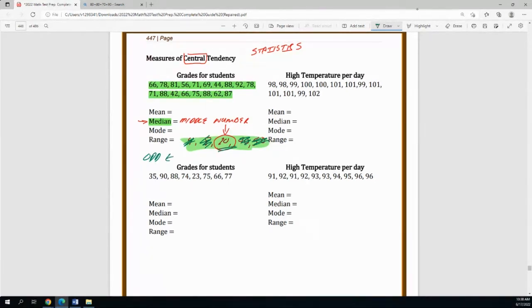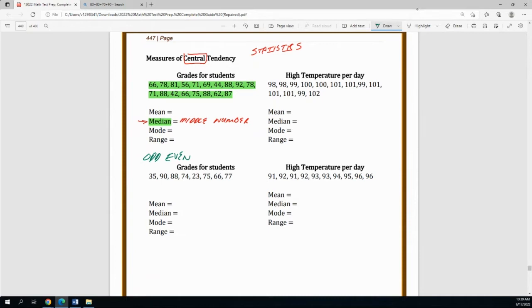Now, with even sets, that's going to be a little bit different. So let me describe an even set. Let me erase these. Again, I'm going to keep it simple. I'm already going to order my numbers, except this time I'm not going to do 5 numbers. I'm going to do 6 numbers, because that would be an even set of numbers. Let me show you this.